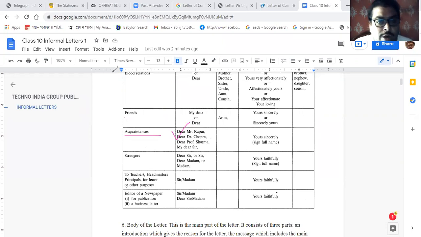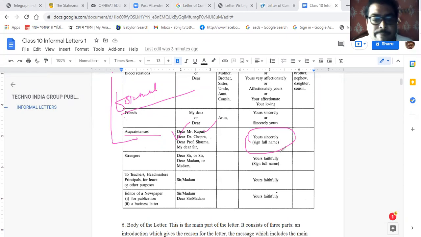But we should avoid these, as they are formal parts. So for an acquaintance, someone you know, you can use dear Mr. Kapoor, and it will end with yours sincerely, and sign with your full name.